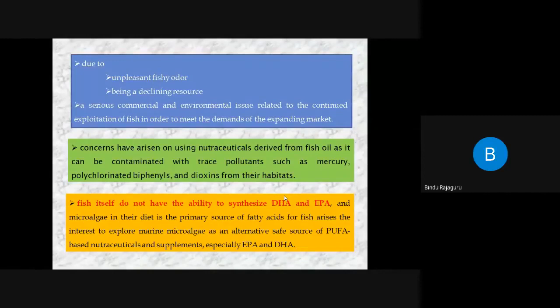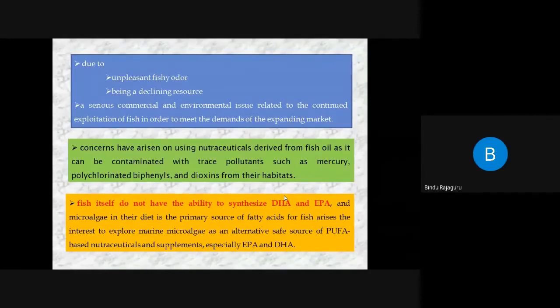Now the finding they have made: fish itself is not having the ability to produce the DHA and EPA. So where are they getting the EPA and DHA from? They are getting it from microalgae. Now everybody knows the food chain, right? Bacteria and fungi are consumed by microalgae, microalgae consumed by macroalgae, macroalgae consumed by small fishes and crustaceans and shellfishes, and small fishes consumed by bigger fishes, and then it is consumed by the human beings. This is the food chain, right?